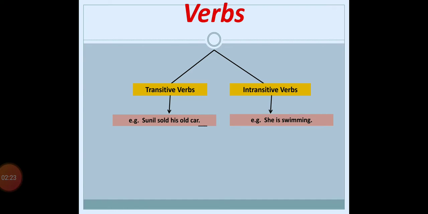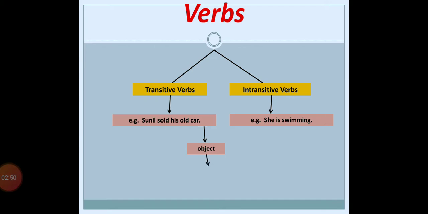Now see, in this sentence, car is a noun which is affected by the verb, or by the action, right? So here we can say car has become the object of the verb sold.